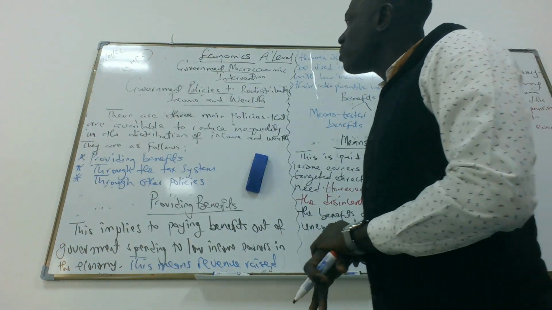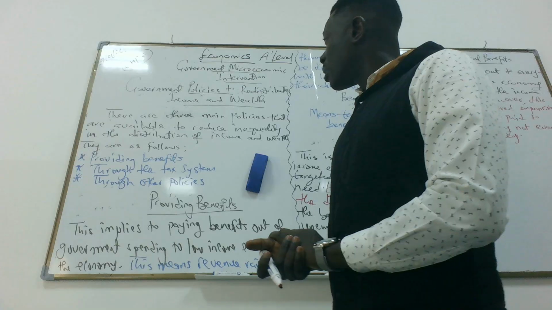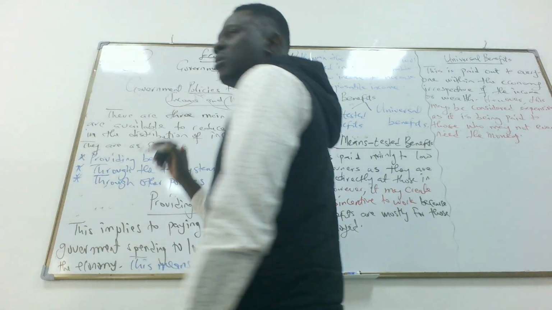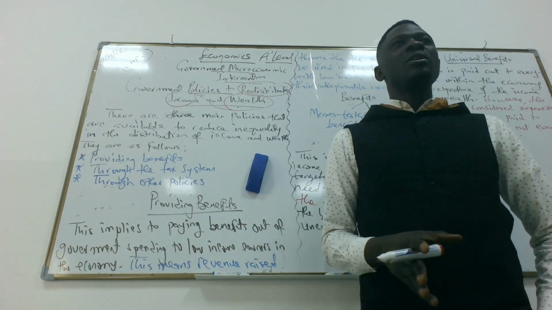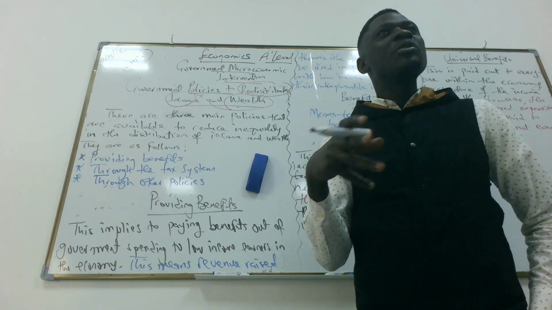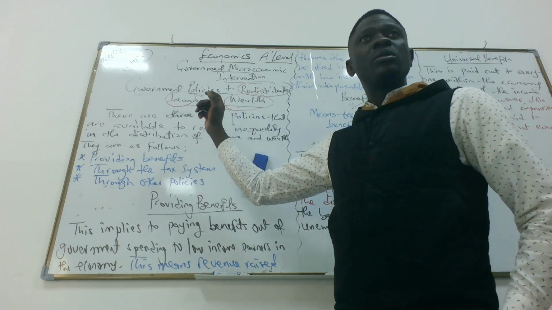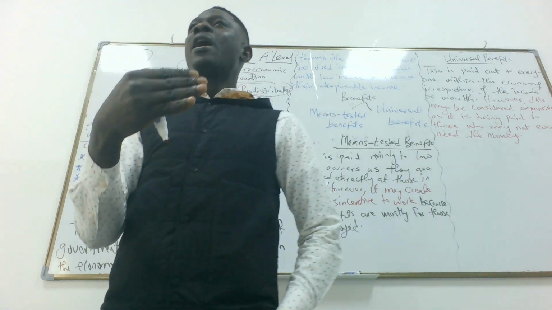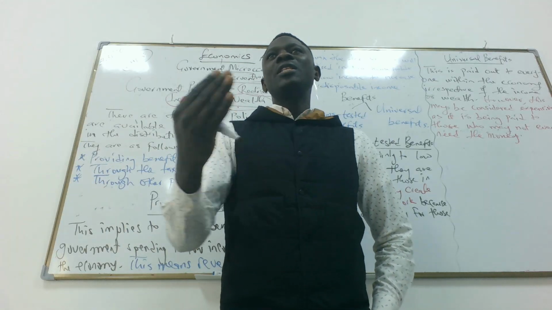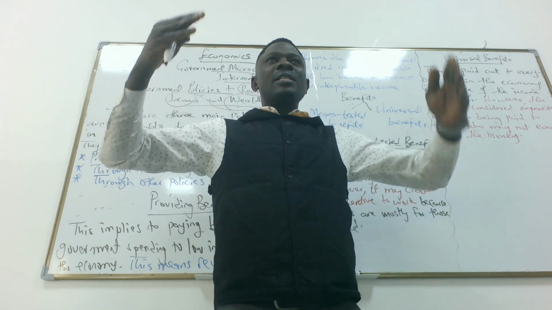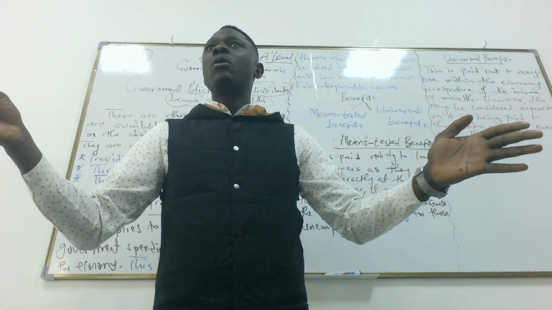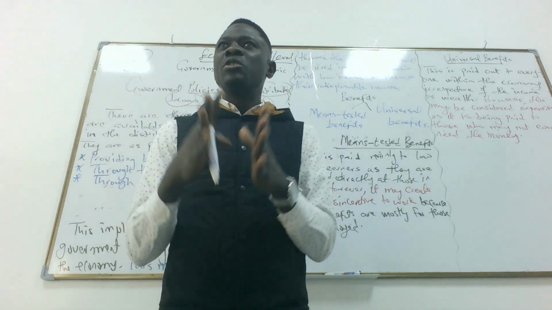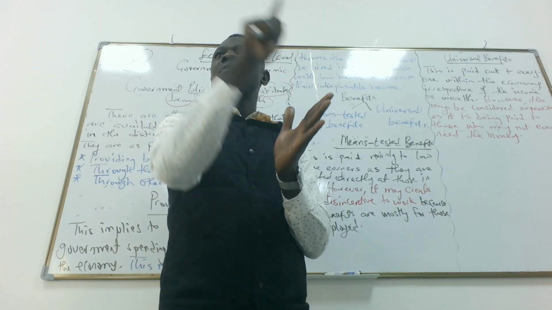We continue with government macroeconomic intervention, and today we want to talk about government policies to redistribute income and wealth. Why would the government of an economy or of a country want to reduce or redistribute income and wealth to keep up with inequality? There's inequality because different people have different access to money within an economy. As a result, there's a wide gap between the rich and the poor. So government wants to ensure that the gap between the rich and the poor when it comes to income is reduced. And that is why government wants to redistribute the income.